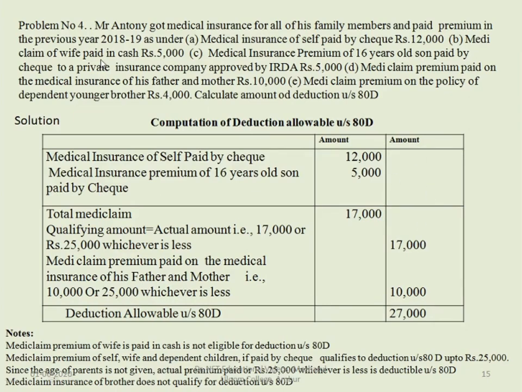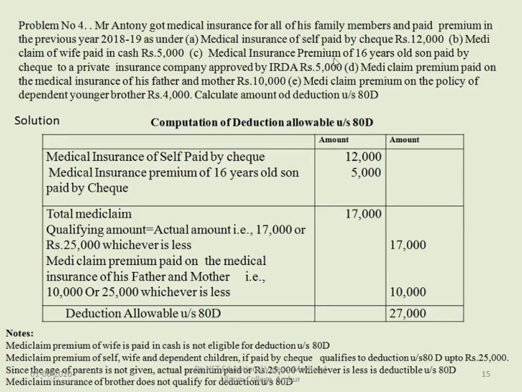Next problem. Problem number 4. Mr. Anthony got medical insurance for all of his family members and paid premium in the previous year 2018-19 as under. Medical insurance of self paid by check 12,000. Mediclaim of wife paid in cash 5,000.